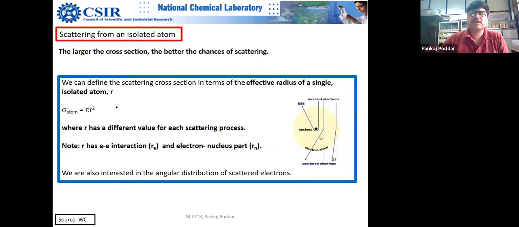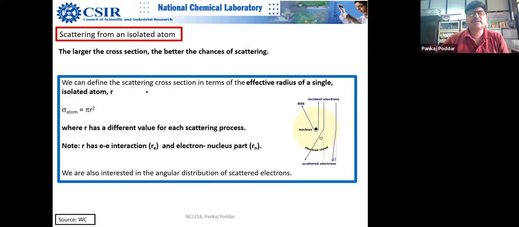In the next series, I will take you to Rutherford scattering and the more complex treatments, much closer to reality. But what I'm teaching today is very basic, and it will help you make your mental picture, so it's highly useful.